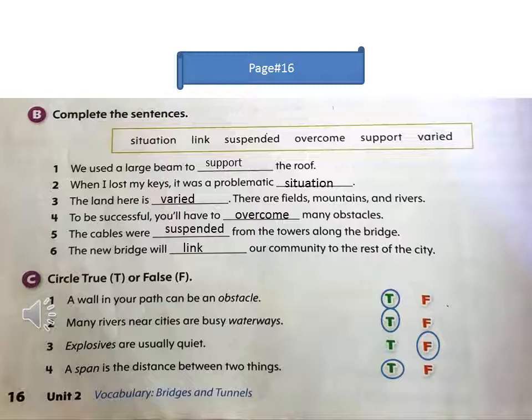Obviously, it's true. Number 2. Many rivers near cities are busy waterways. True. Number 3. Explosives are usually quiet. They are not quiet. They are very noisy. So it's false. A span is the distance between two things. Yes, it's right, true.